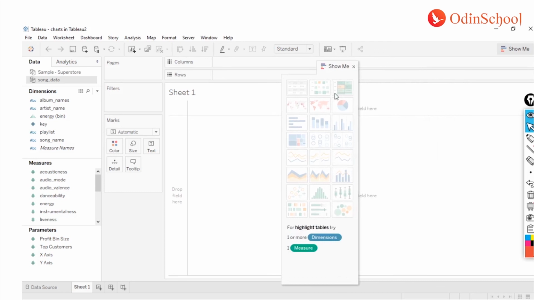purpose. Now Show Me has an inbuilt template which helps you to understand, okay, if I have to create a text table, what's the requirement. If you see over here at the bottom of the screen, you will get the requirements, like how many dimensions should be there and how many measures should be there. Now for example, if I'm trying to create a tree map, I need at least one dimension and at least one measure.